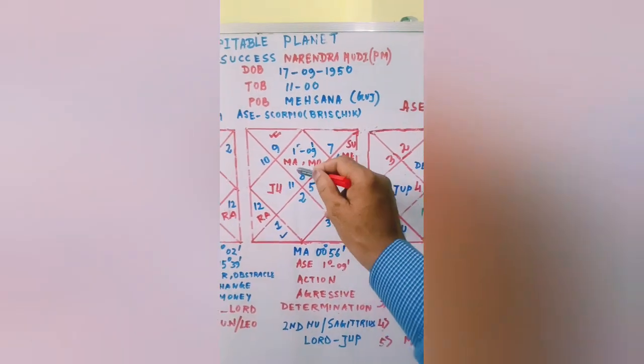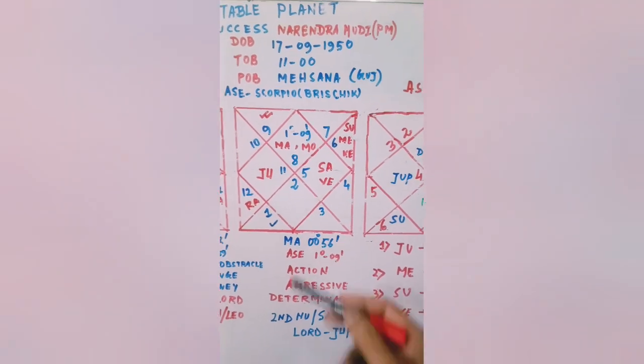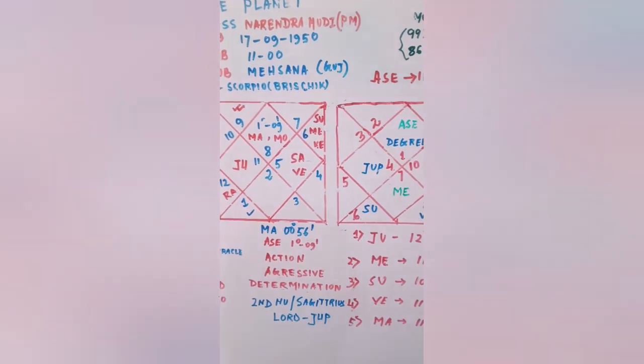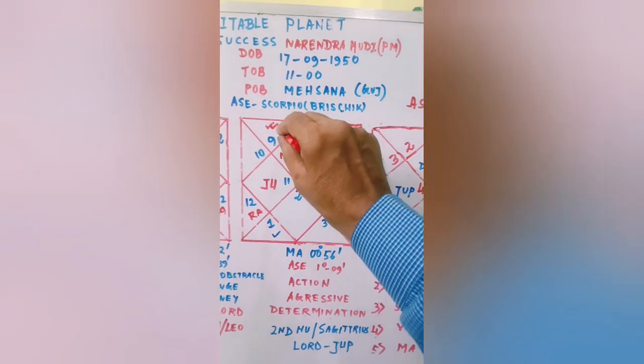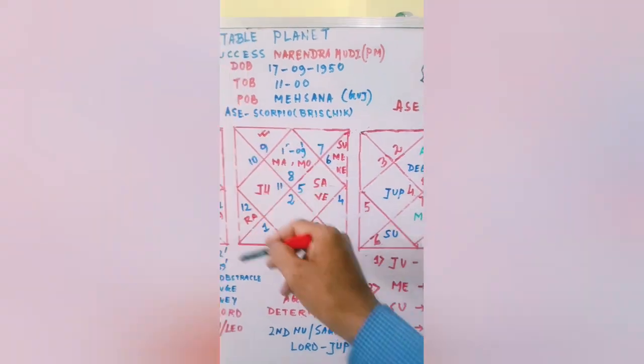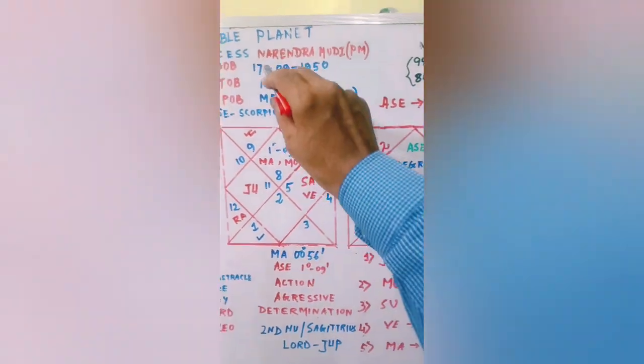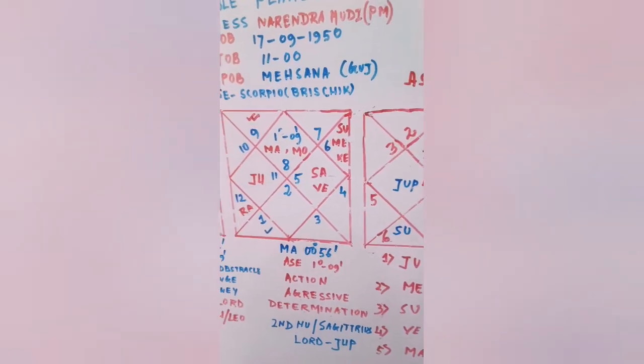So there is lesser Martian effect. He is no doubt a courageous person, that is Mars, but not always showing his action. He is applying his wisdom, his knowledge throughout the world and became one of the best leaders in the world, the Prime Minister of India, Mr. Narendra Modi.